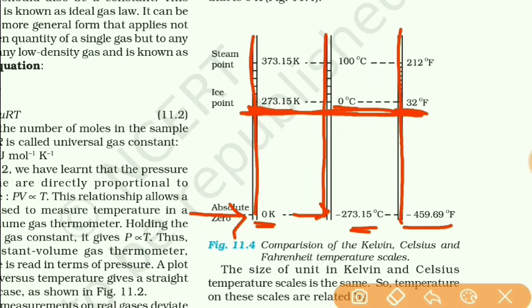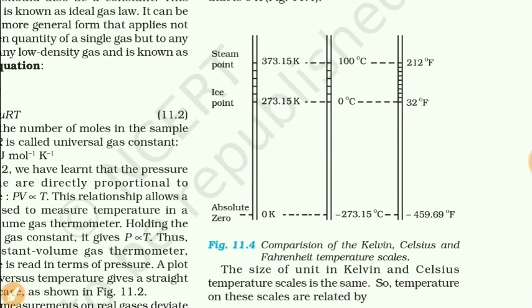Similarly, boiling point, that is steam point, in Celsius scale it is 100 degree, in Fahrenheit scale it is 212 degree Fahrenheit, and in Kelvin scale it is 373.15 Kelvin. So this figure shows the comparison of Kelvin, Celsius and Fahrenheit temperature scales.